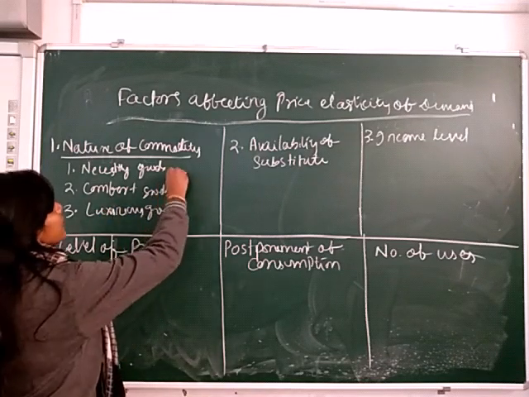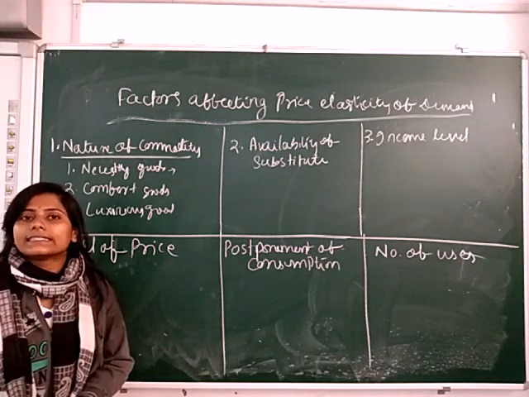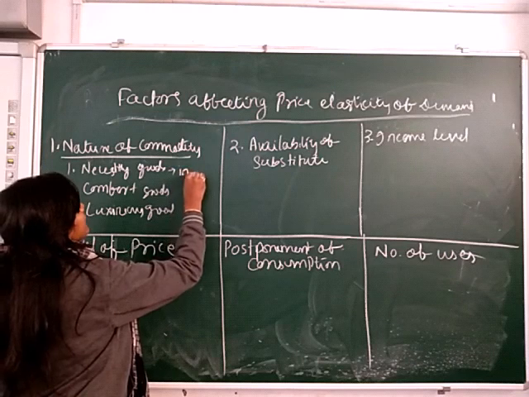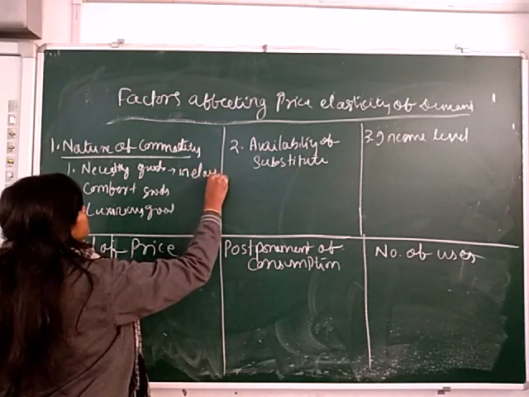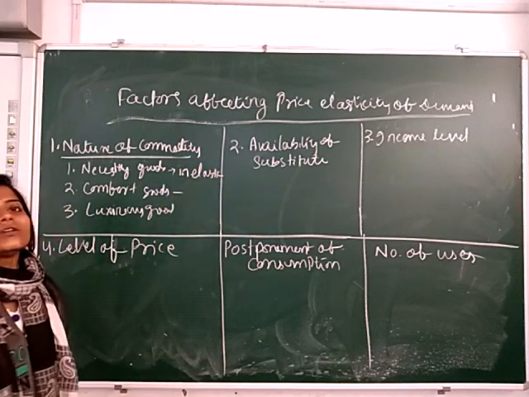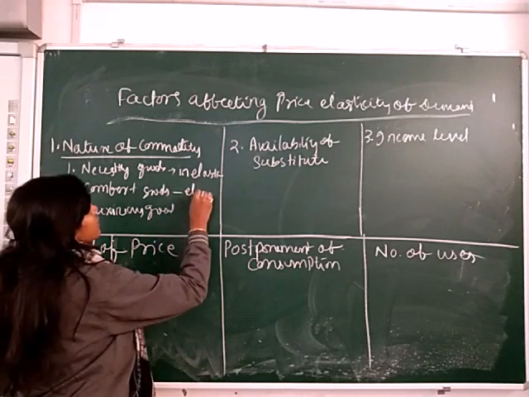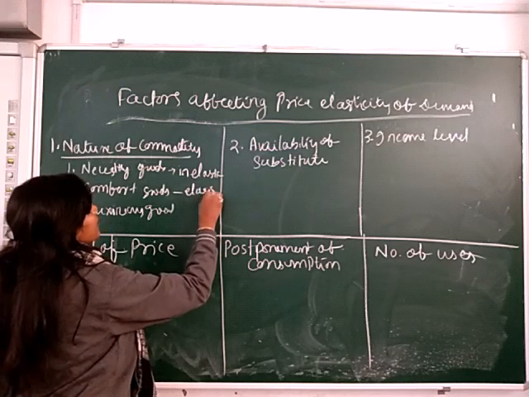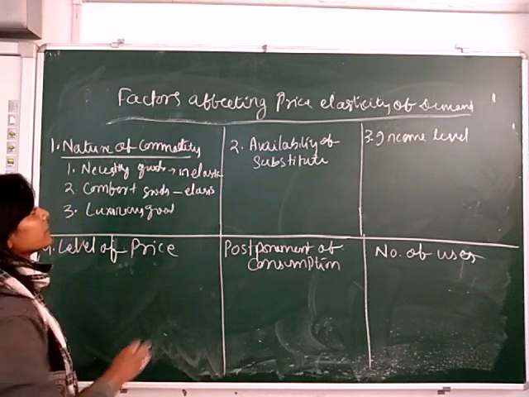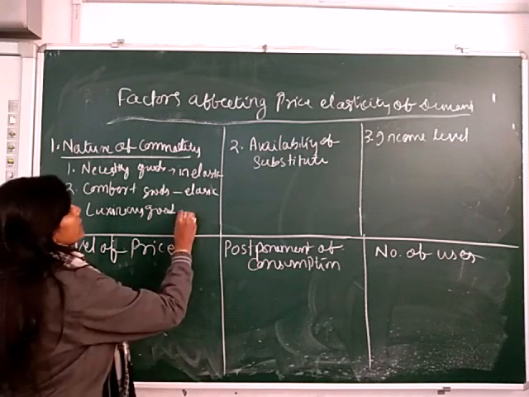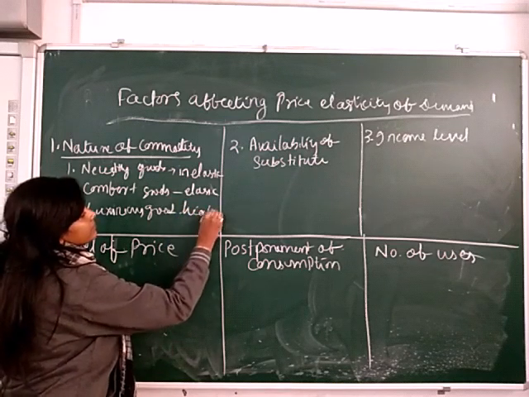So necessity goods, examples like salt, medicine, etc. So here elasticity of demand is inelastic. In comfort goods like TV, bike, mobile phone, etc., here we call it elastic demand, price elasticity of demand. And in luxury goods, we call it highly elastic demand.